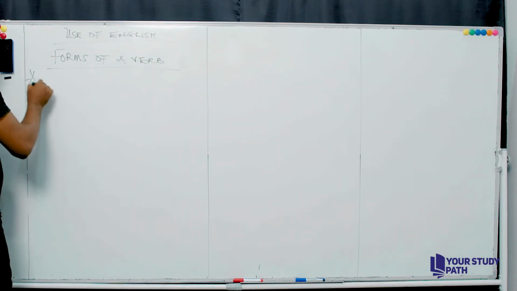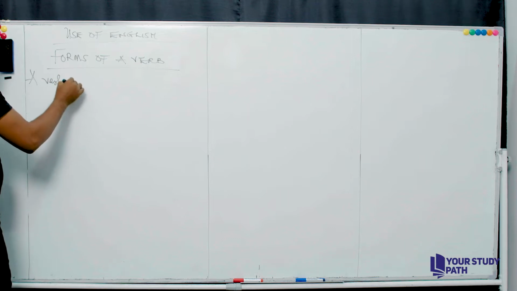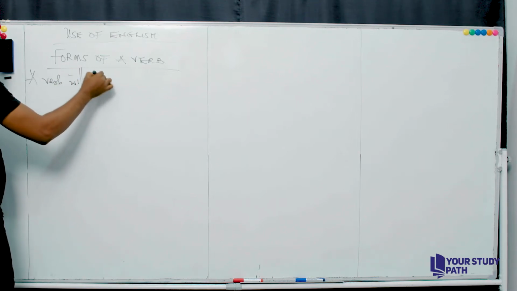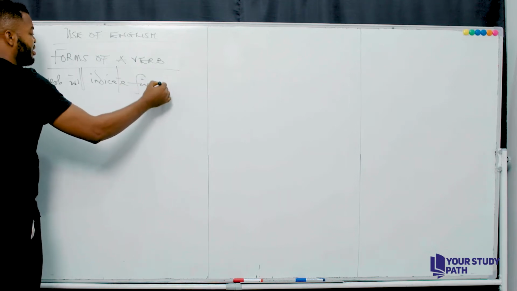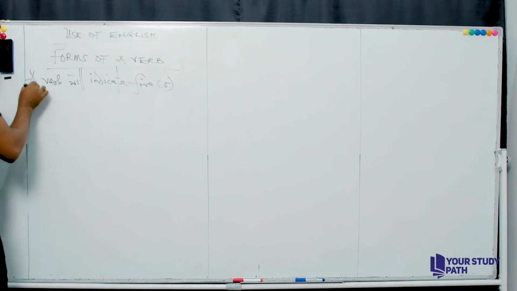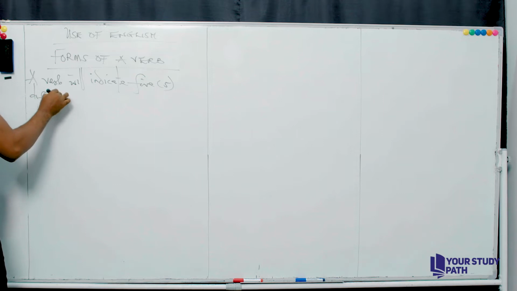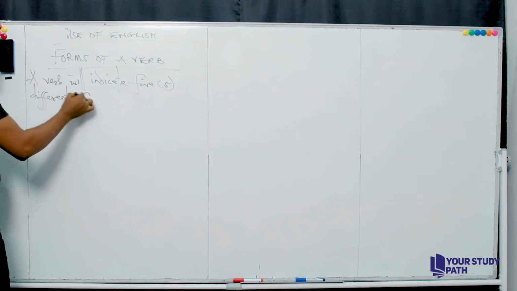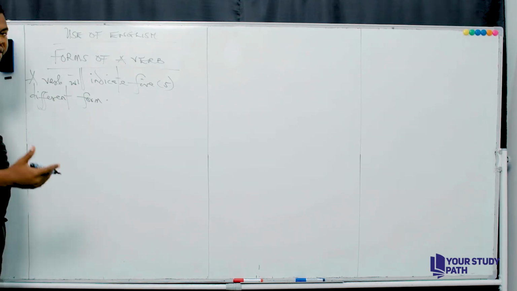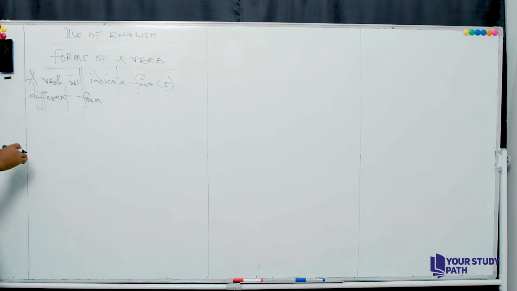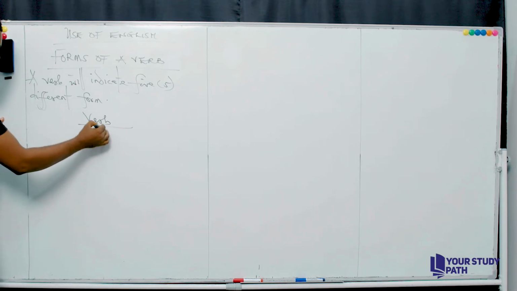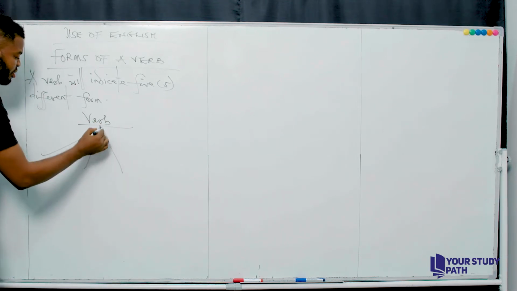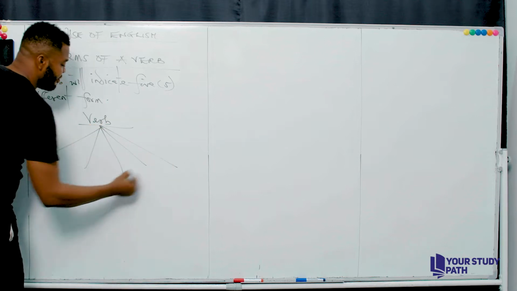A verb will indicate 5 different forms. And what are those 5 different forms? You have the first, the second, the third, the fourth, and the fifth.